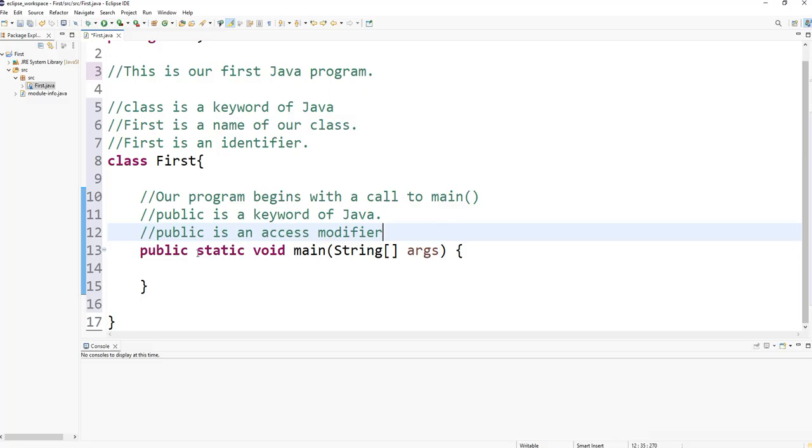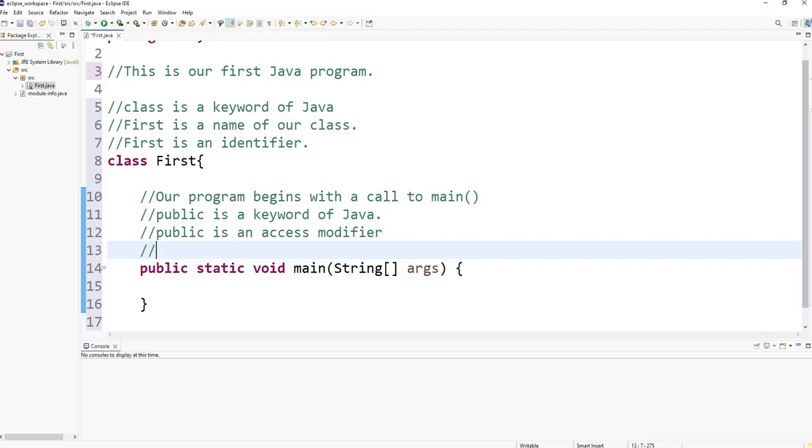So the second word is static. Static is a keyword of Java, and it is a very interesting keyword. When you use this word with the main method, it means that your main method will begin execution without having to instantiate any instances.